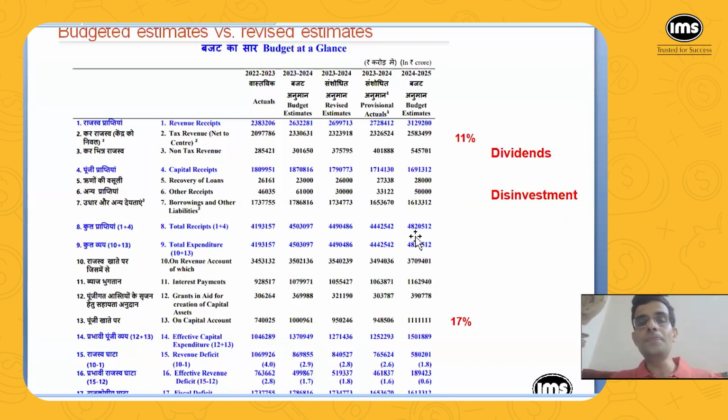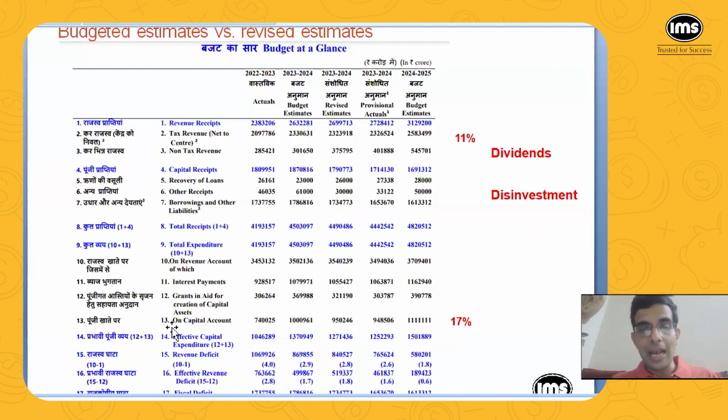Okay, so it is expected to get 50,000 crores through disinvestment. And if you add everything up, that comes to total receipts, which is 48,20,000 crores. So this is the size of the total receipts of the Government of India, which is a very, very huge amount.